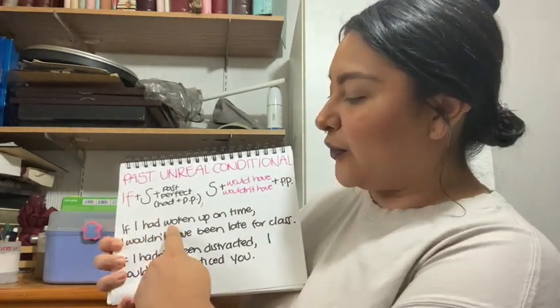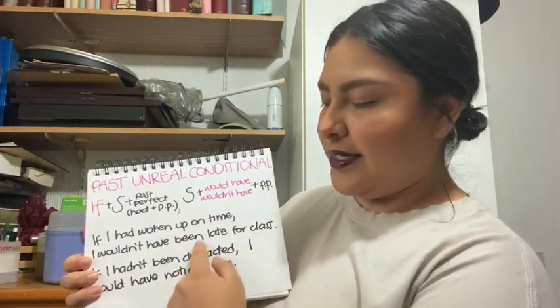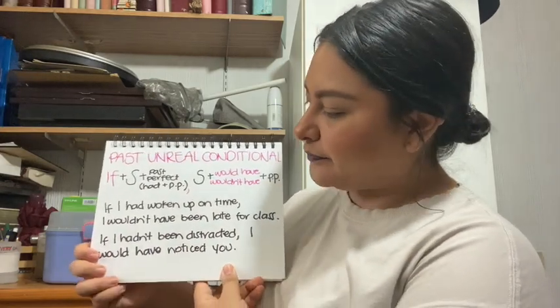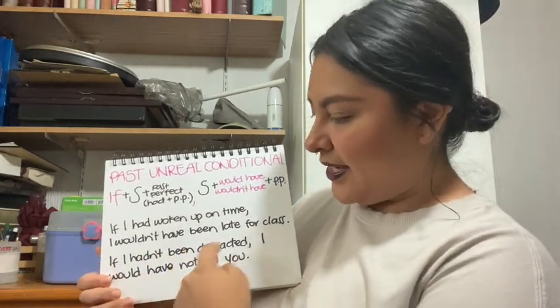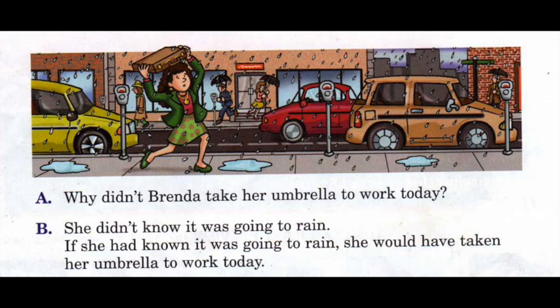If I had woken up on time, I wouldn't have been late for class. Here we have our past participle. If I hadn't been distracted, I would have noticed you. Let's look at the situation. It says, why didn't Brenda take her umbrella to work today? She didn't know it was going to rain. If she had known it was going to rain, she would have taken her umbrella to work today. So again, she didn't know in the past, and now she can't do anything. She cannot change the outcome.